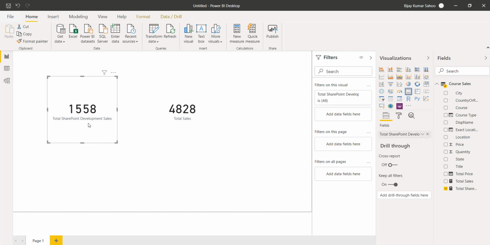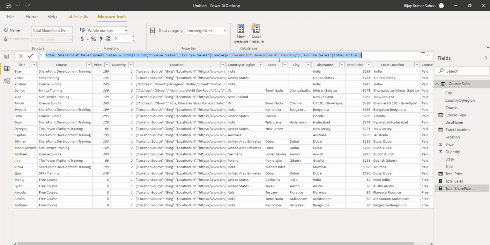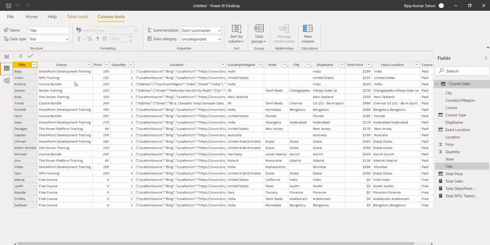Now for this, what we can do is take another measure here. I will just copy the formula, and then I will create one more. I'll go to the table tools, then new measure, and just copy paste here. I will say total SPFX training sales. And in this case, instead of SharePoint development training, it is SPFX training. Now other things are the same. Now you can see here we have both the things.